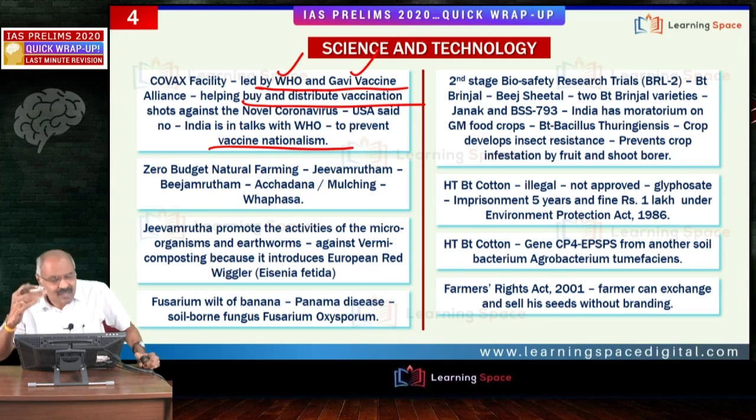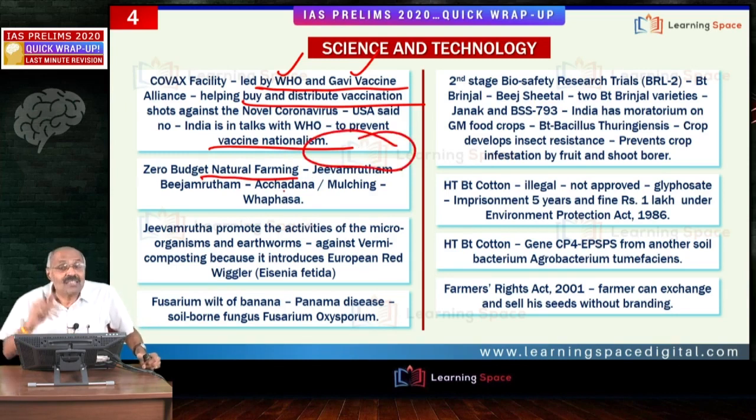Please don't forget. Friends, zero budget natural farming. This is in the news. Jeevamrutam is meant to promote microorganisms and earthworms. Jaggery, desi cow urine and desi cow dung are all mixed and spread on the field. That is Jeevamrutam. The main purpose of Jeevamrutam is to promote the activities of microorganisms and earthworms. Please don't forget.